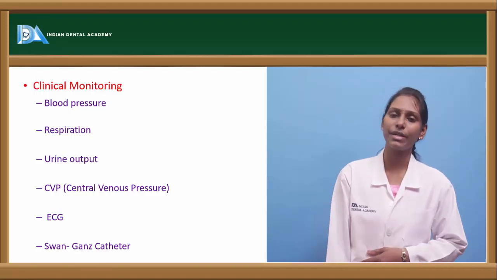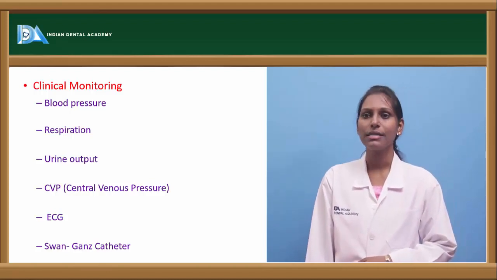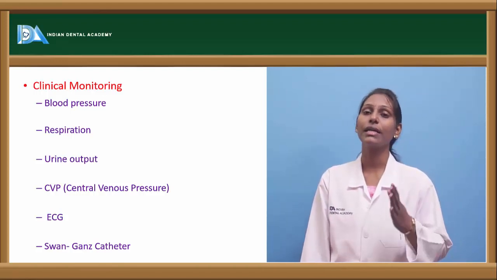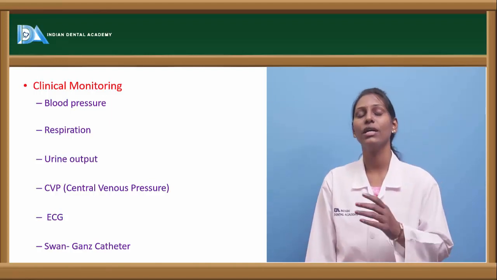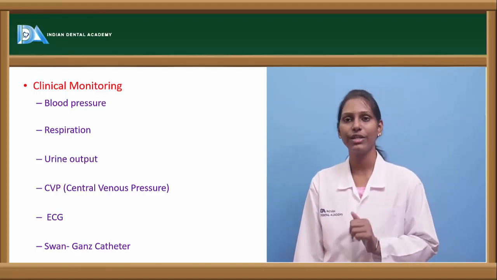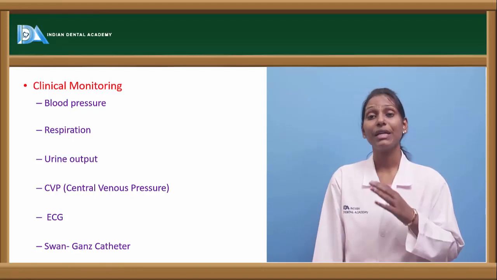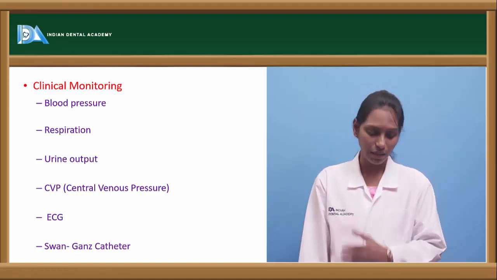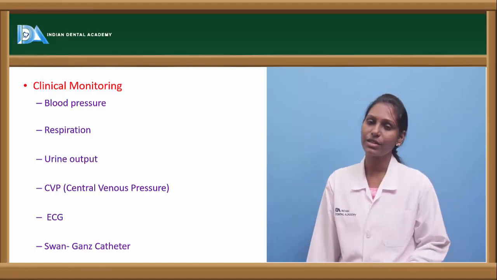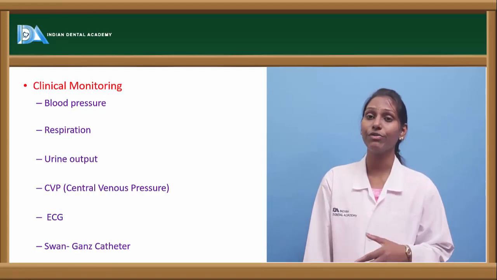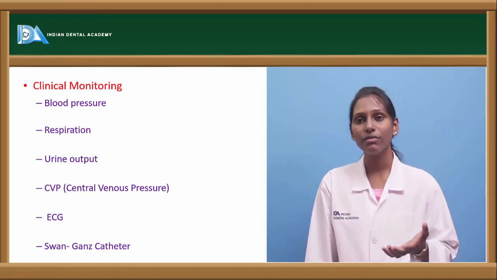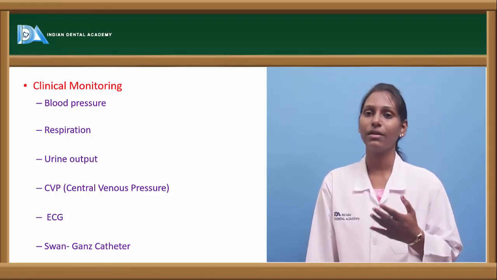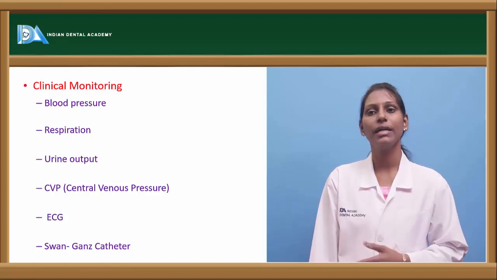In case of central venous pressure, usually in hypovolemic shock and other types of shocks, central venous pressure is decreased. However, in case of neurogenic shock and traumatogenic shock, CVP, that is the central venous pressure, is usually normal. When coming to ECG, in case of severe shocks, we can see ECG abnormalities. ST-T wave segment depression can be seen, which is almost similar to that of myocardial infarction. Similar depression can be seen in case of severe shock on ECG.